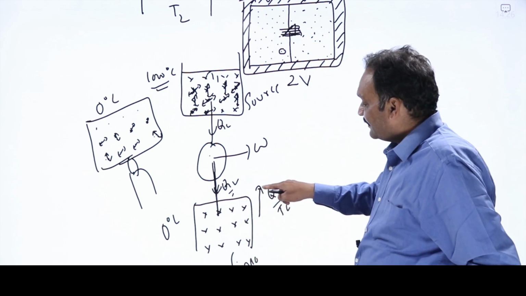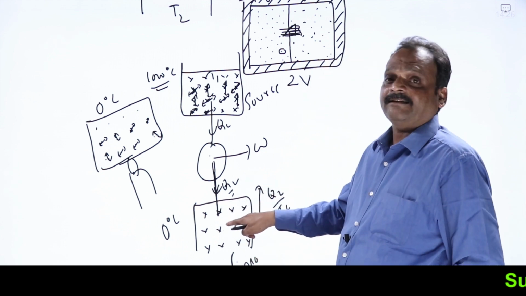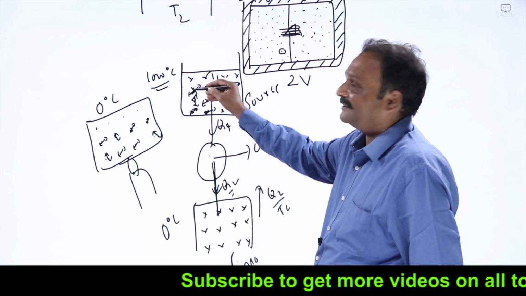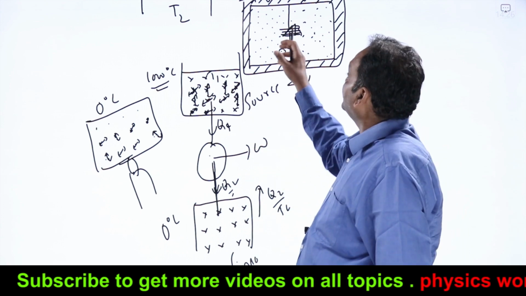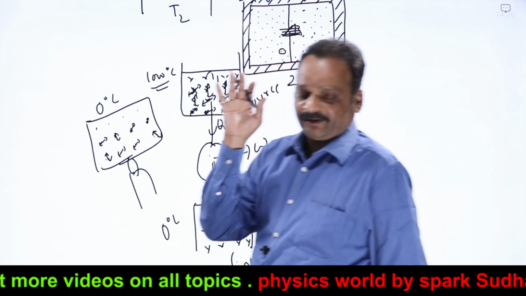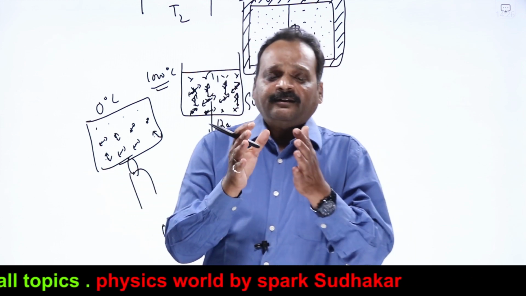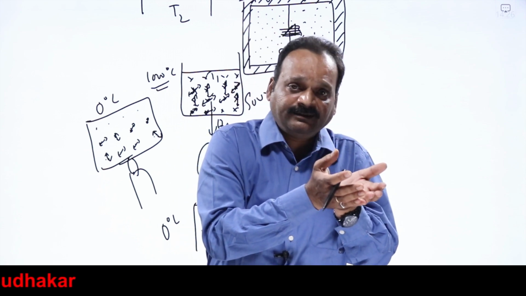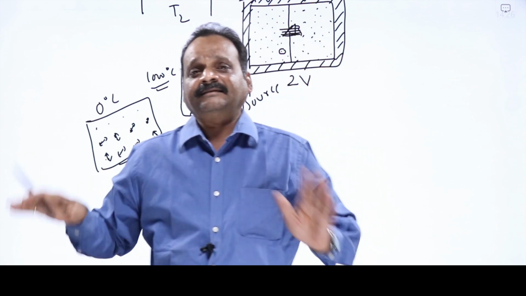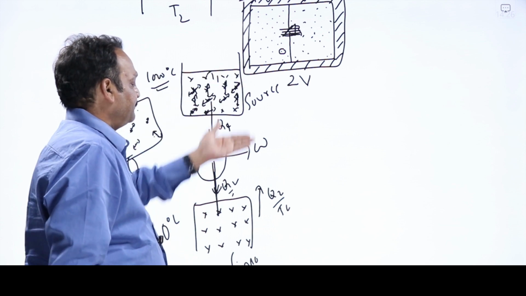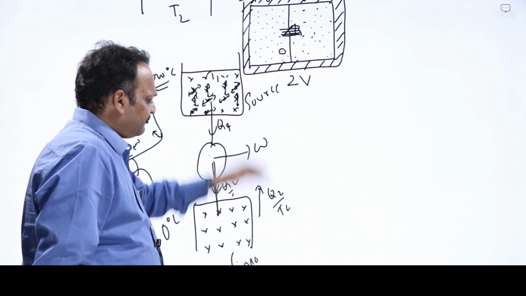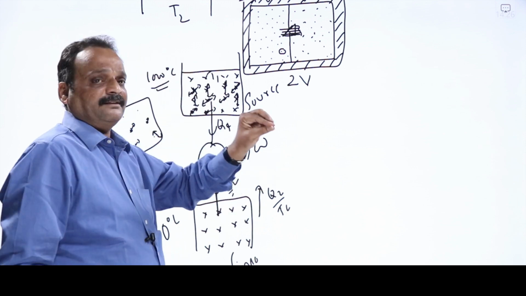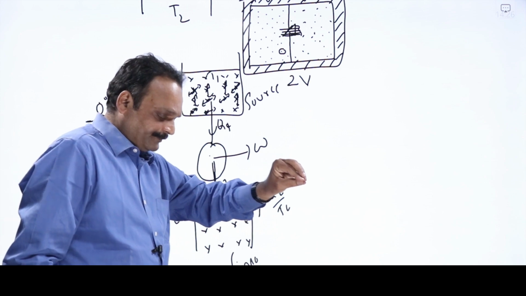So wherever entropy is increasing, disorder in the system is increasing. Wherever entropy is decreasing, disorder in the system is decreasing. So entropy is a measure of degree of disorder. From all these things we can say that entropy can be understood in terms of disorder also. Whichever system's entropy is more, disorder is more. Whichever system's entropy is less, disorder is less. These are the best examples to say that wherever entropy is increasing, it is associated with more disorder. Wherever entropy is decreasing, it is associated with a decrease in disorder.